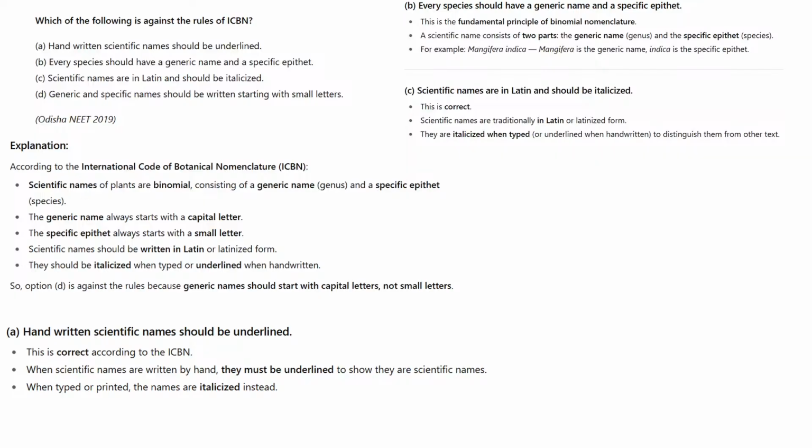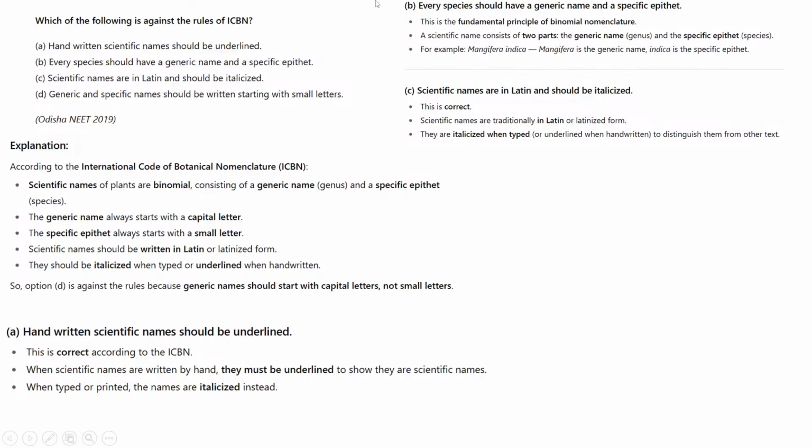Option A, handwritten scientific names should be underlined. This is correct according to the International Code of Botanical Nomenclature. When scientific names are written by hand, they must be underlined to show they are scientific names, and when typed or printed, the names are italicized.